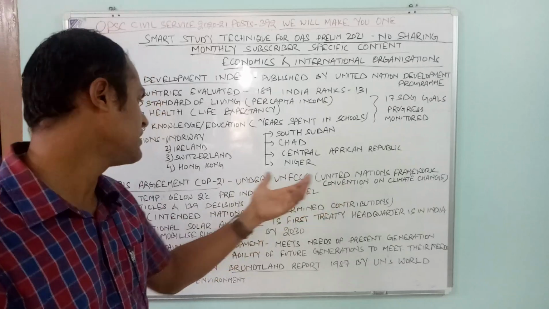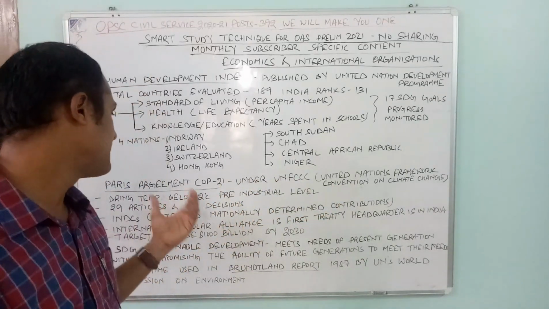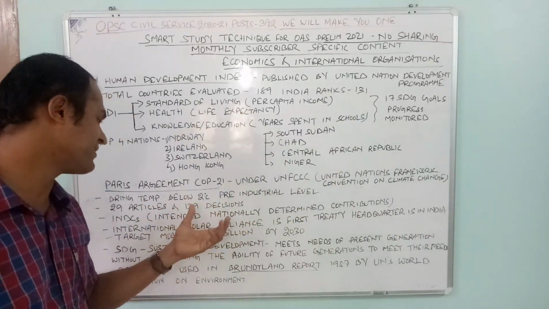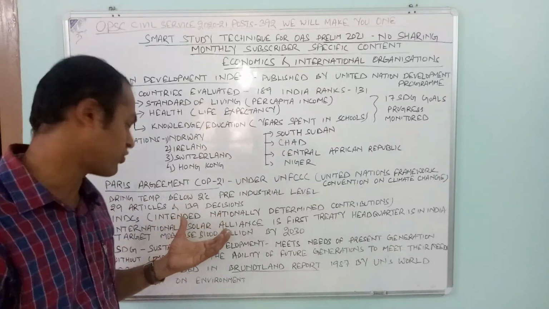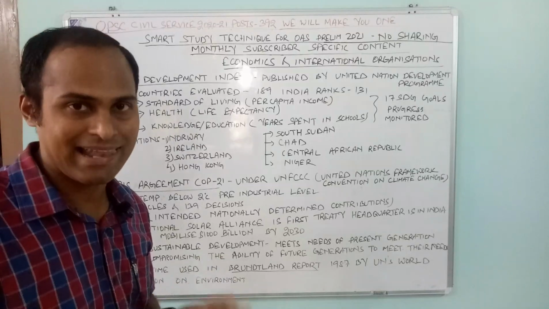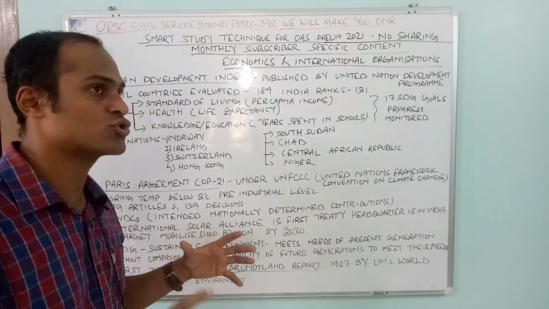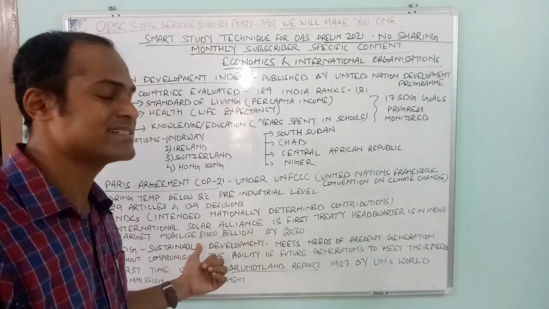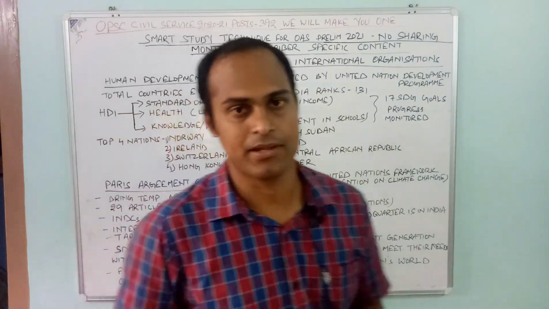Then COP21, UNFCCC, bringing the temperature down by 2 degrees, 29 articles and 139 decisions, INDC, intended nationally determined contributions. International Solar Alliance headquarters is in India. Then the target is to mobilize $1,000 billion by 2030, and SDG is the Brundtland report, 1987.